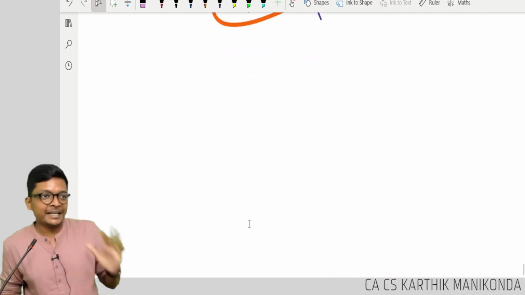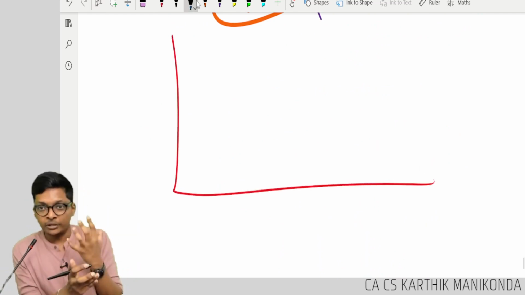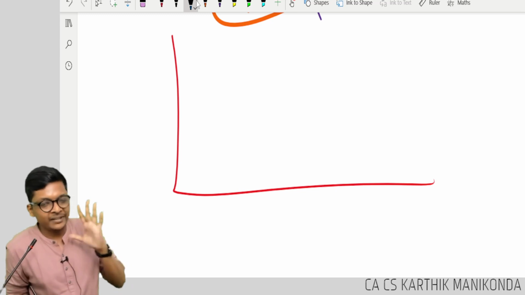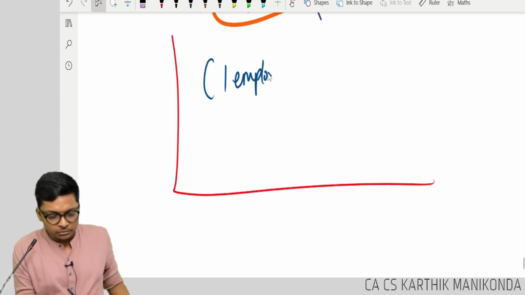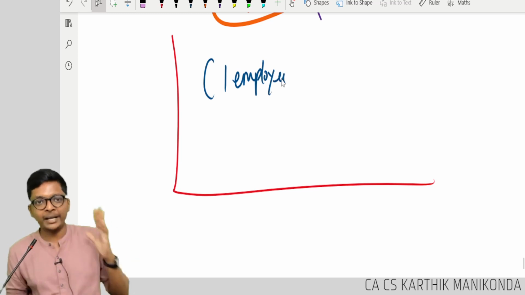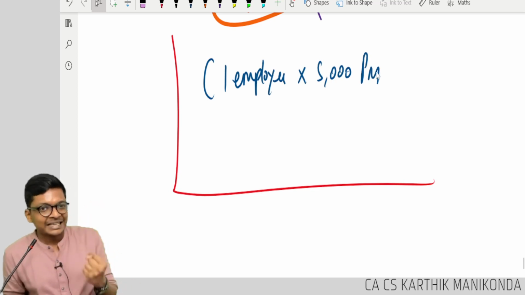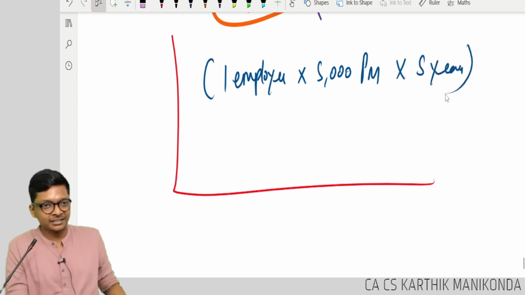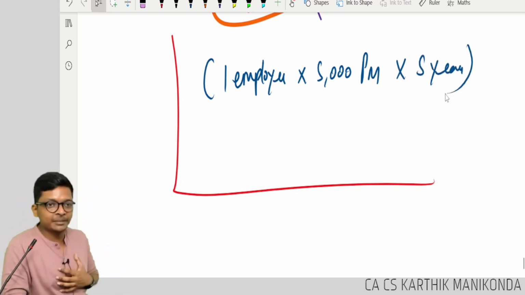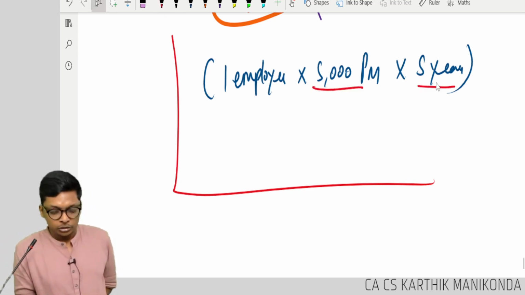Now let me give a simple example. Now I'm bringing the numbers down, I'm giving you background guys. Background is very important. Now I'm bringing down to a very simple example. Let's say I have one employee, Infosys, one employee, who's drawing 5,000 rupees per month as salary. Let's keep the numbers less. And he worked for 5 years. Simple numbers for simple understanding.